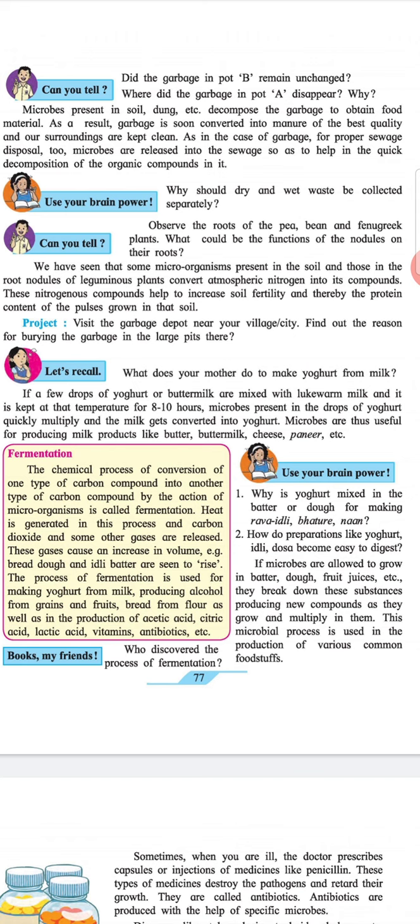If a few drops of yogurt or buttermilk are mixed with lukewarm milk and kept at a warm temperature for 8 to 10 hours, microbes present in the drops of yogurt quickly multiply and the milk gets converted into yogurt. Microbes are thus useful for producing milk products like butter, buttermilk, cheese, paneer, etc.